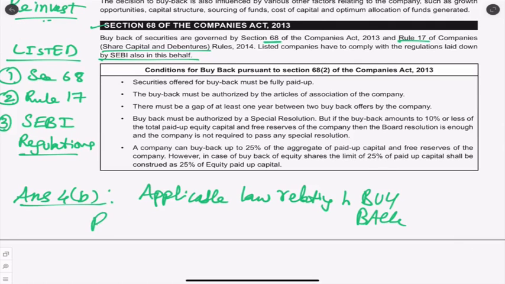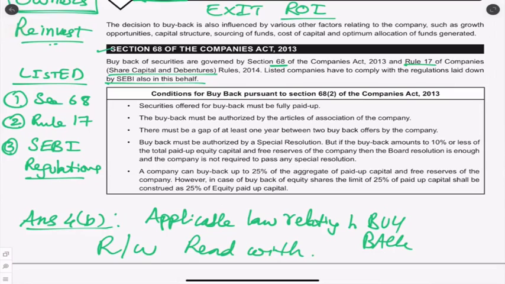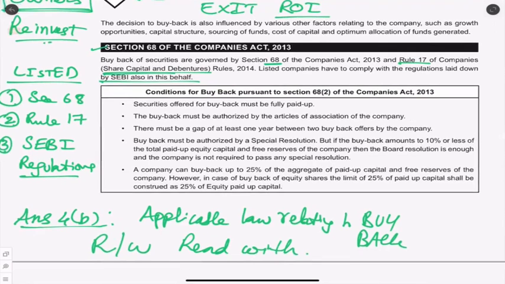So it should always be read with. When we say RW, that means read with. So if a listed company wants to do buyback under section 68, read with rule 17, that is the share capital and debenture rules, and SEBI regulations 2018, only when they do all of this can they go for the buyback.